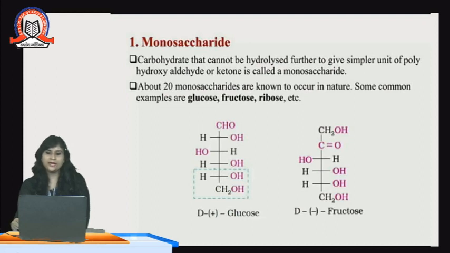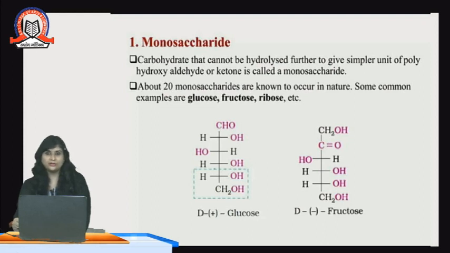A carbohydrate that cannot be hydrolyzed further to give simpler units of polyhydroxyaldehyde or ketone is called a monosaccharide. It means monosaccharides are those carbohydrates which on hydrolysis will not break further to form again the hydroxy aldehydes and ketones. So they are not breakable at all.